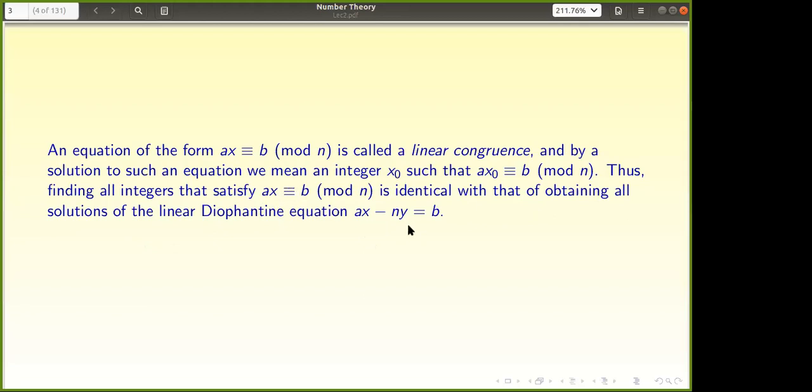Okay. So here you see that there is only one variable, but now suddenly one more variable comes, and the congruence becomes an equation. So that is the conversion from congruence to equation. So one variable becomes extra.